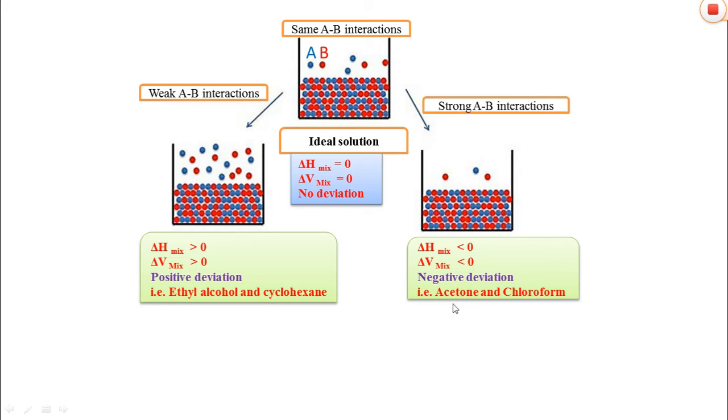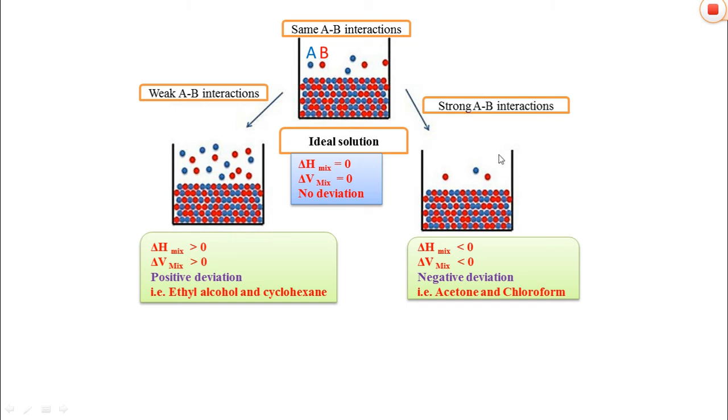When acetone and chloroform mix with each other, there will be the formation of a hydrogen bond between the acetone O and chloroform H. That's why they are held together tightly. As a result, the escaping tendency of the constituents is decreased. That's why the partial pressures of the constituents and the vapor pressure of the mixture decrease.